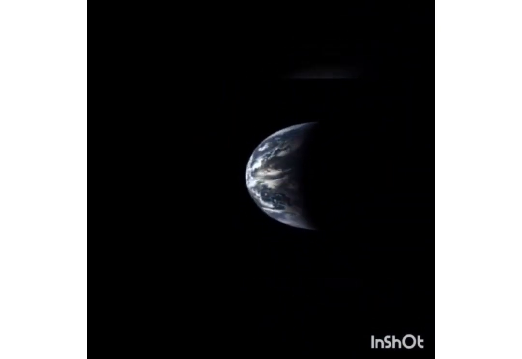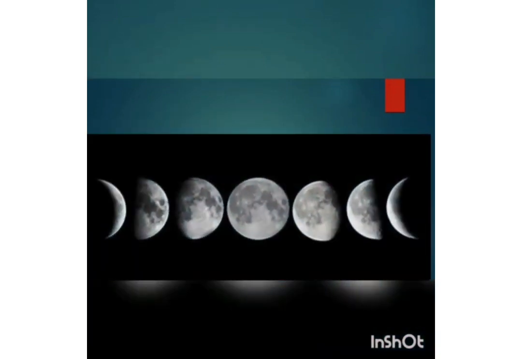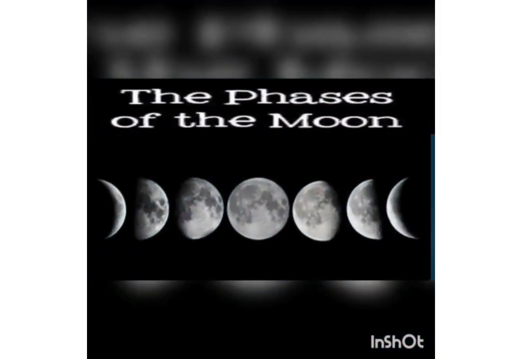The moon revolves around the earth. It changes its shape daily in the night sky. These are called phases of the moon.